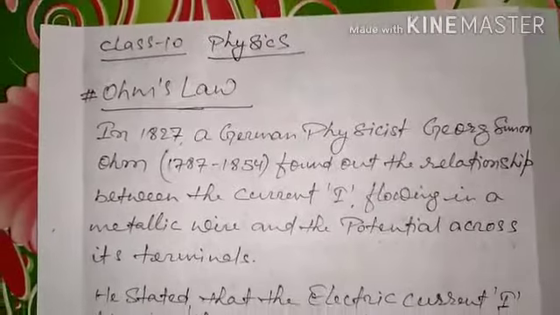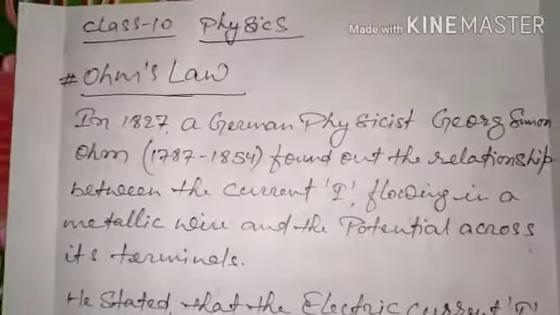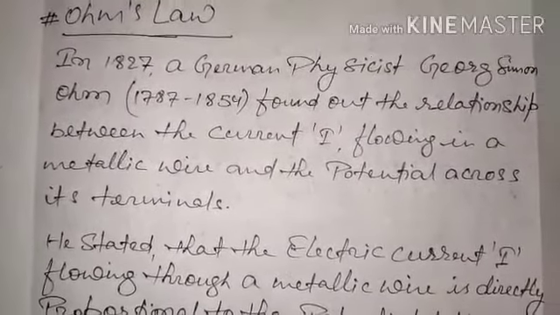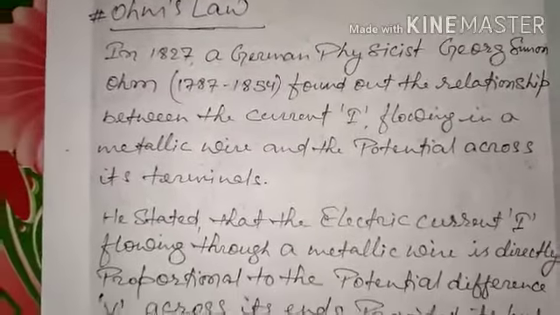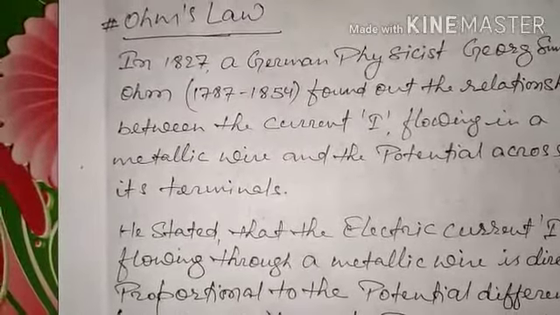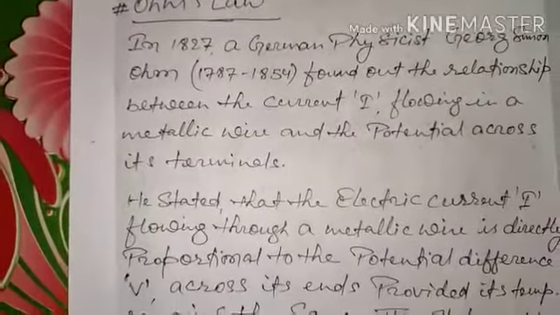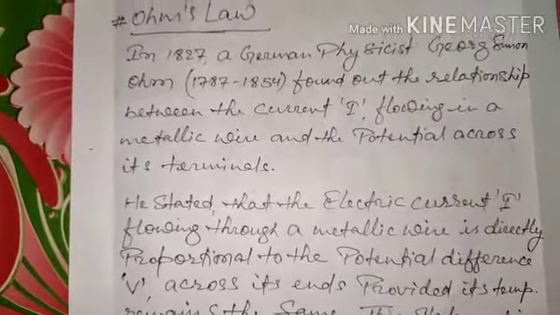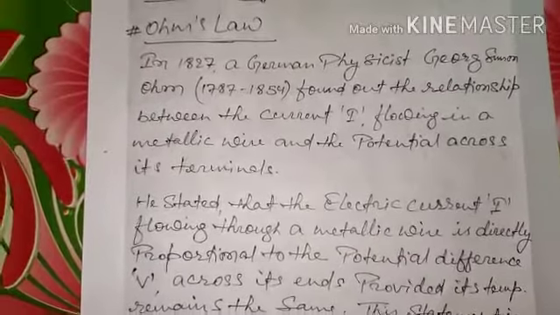Today our topic is Ohm's law. Let us discuss something about Ohm's law. In 1827, a German physicist, George Simon Ohm, 1787-1854, found out the relationship between the current I flowing in a metallic wire and the potential across its terminals.